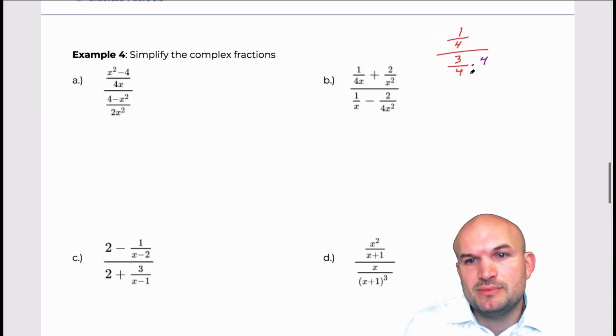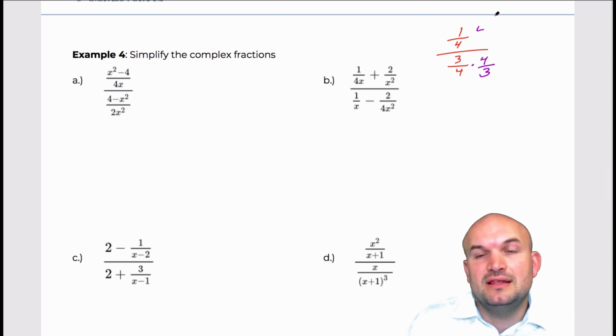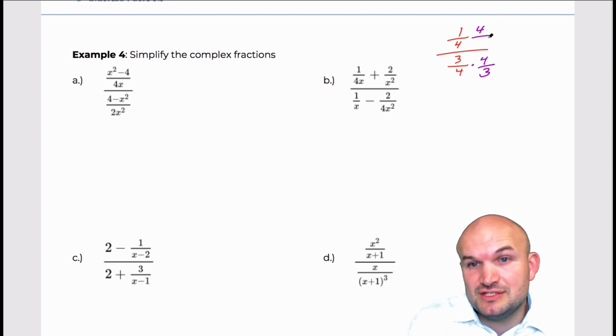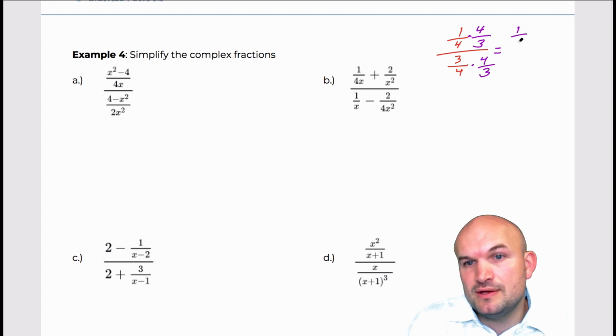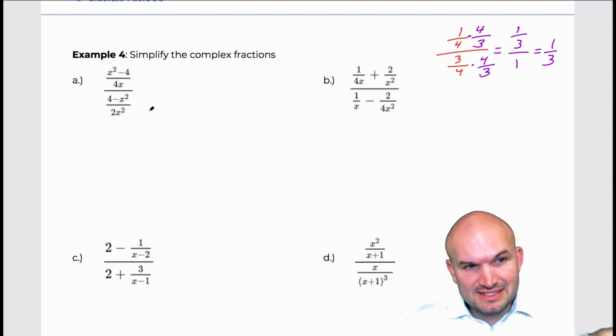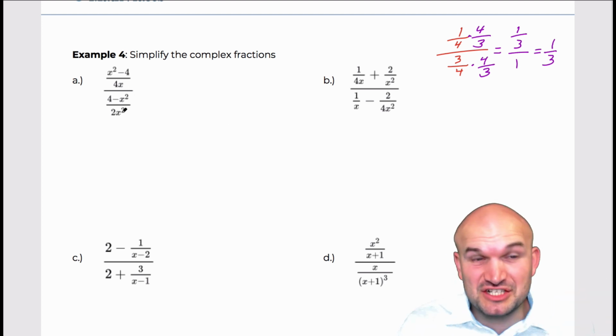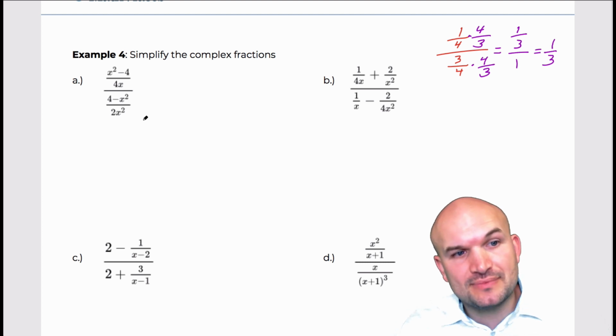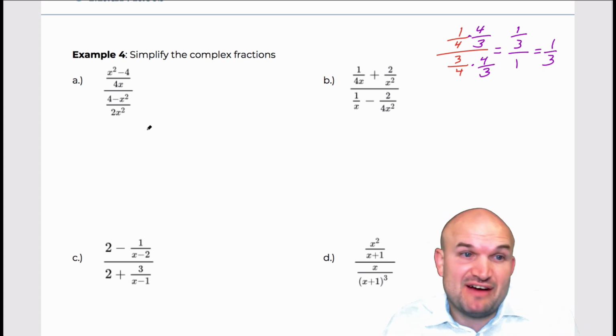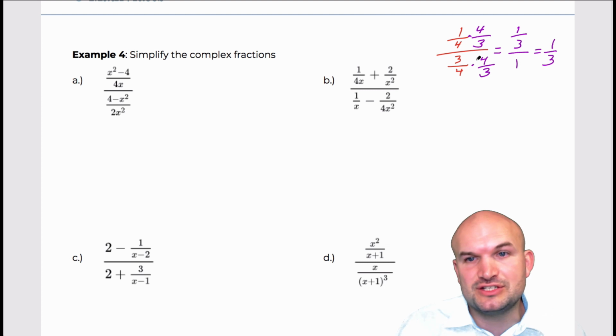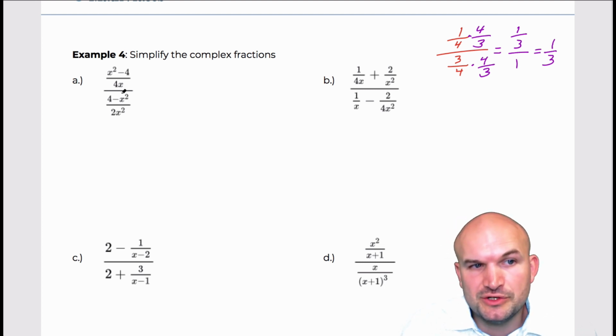Let me just zoom in here. So if you multiply by the reciprocal on the top and the bottom, and this is something we talked about with the dividing of fractions, then that multiplies to give you 1, and this multiplies to give you 1/3 over 1, which can just be written down as 1/3. So in this example, in A, you can see we really just have a fraction divided by another fraction. So that's basically what we're doing, just dividing fractions. Therefore, to simplify this, we're really just going to multiply by the reciprocal of the denominator.